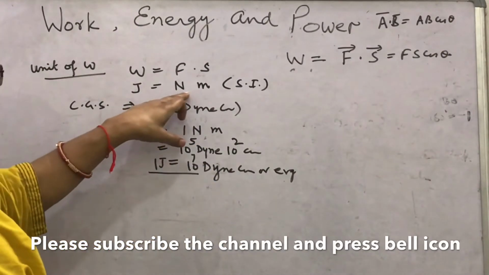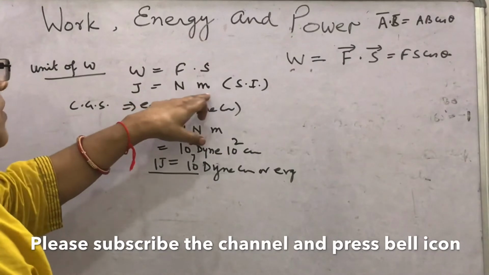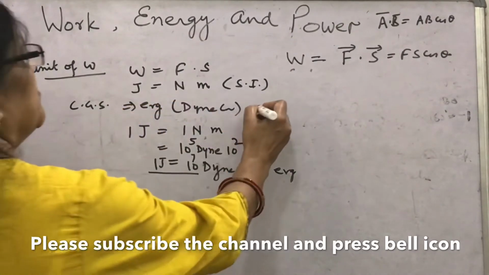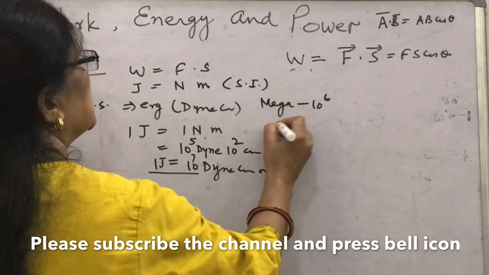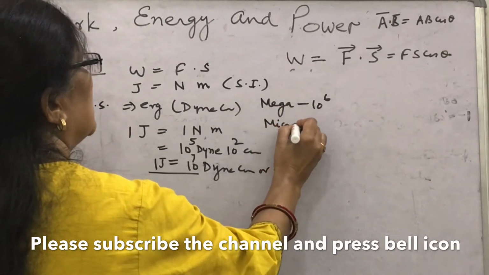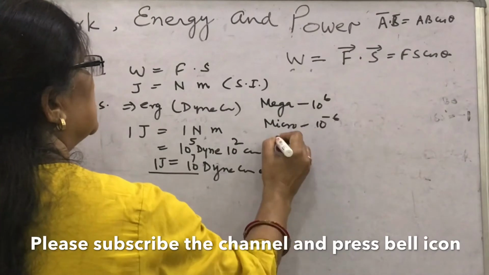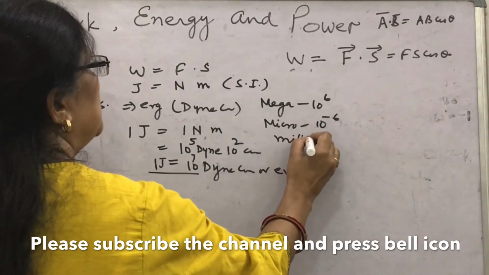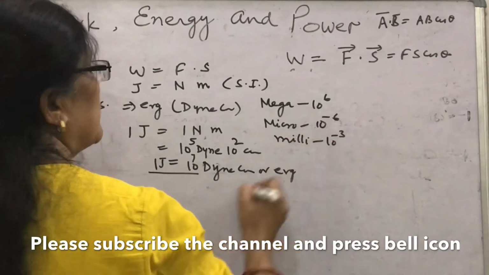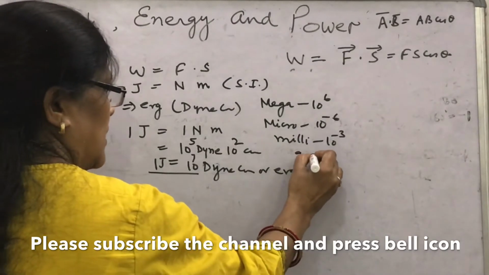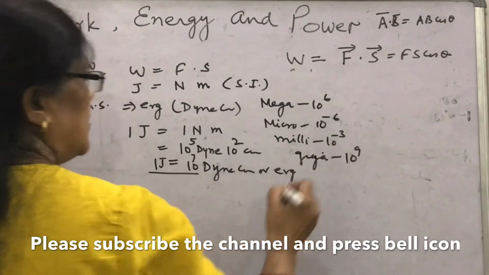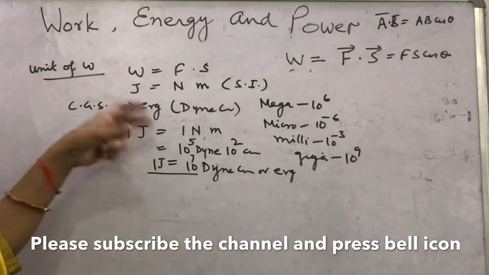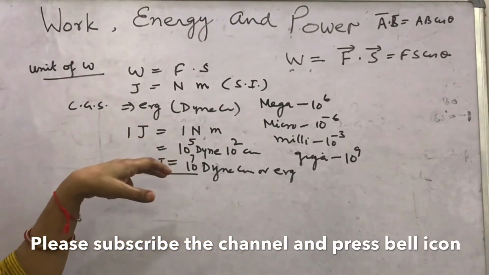Other units are megajoule, microjoule, millijoule. So you should know mega, that means 10 to the power 6, micro, that is 10 to the power minus 6, milli, 10 to the power minus 3, giga, 10 to the power 9. You should know these values. So that covers the units of work.